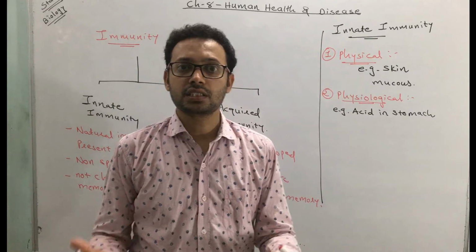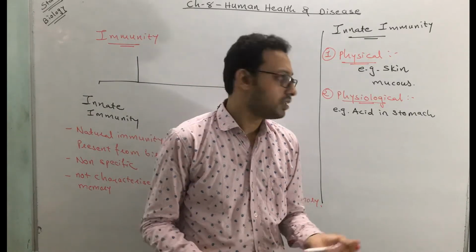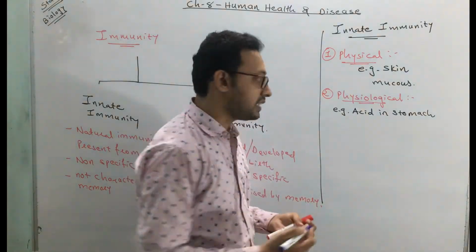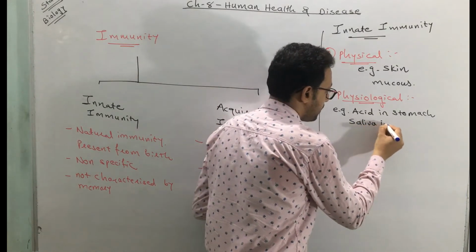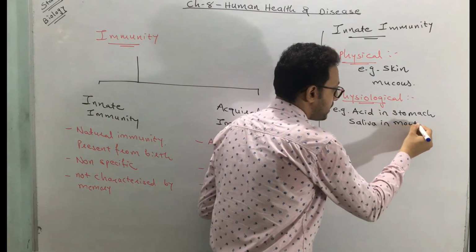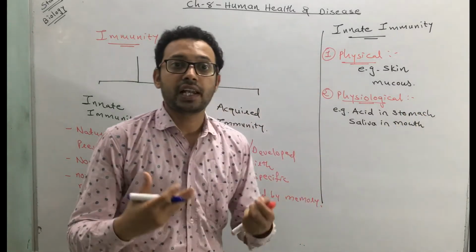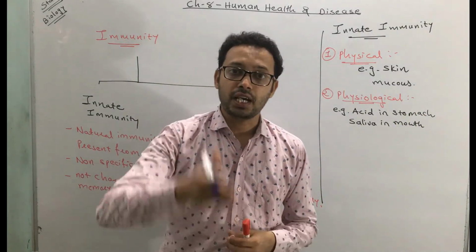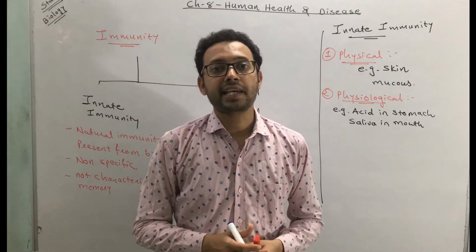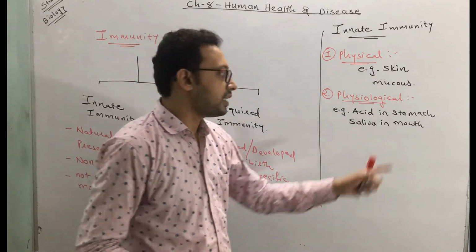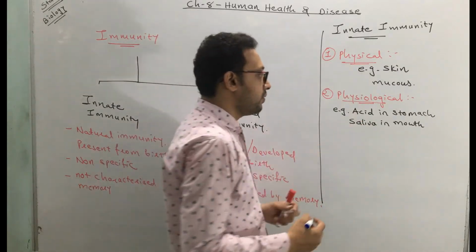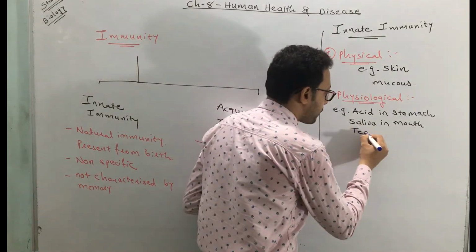So the acid release is a normal physiological function. So acid in the stomach, or you can say saliva in the mouth, because this saliva contains an enzyme called lysozyme. This lysozyme can kill the microbes that are present in your food. And thus that is also important. The third one, you can say even the tears from the eyes.